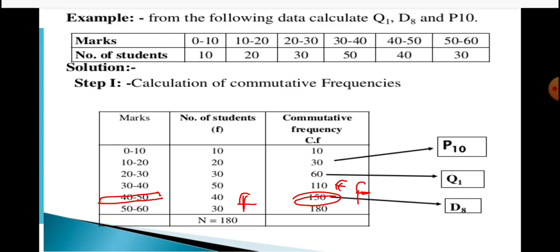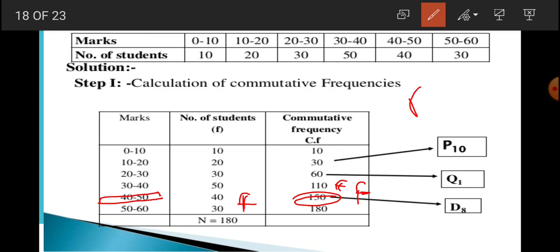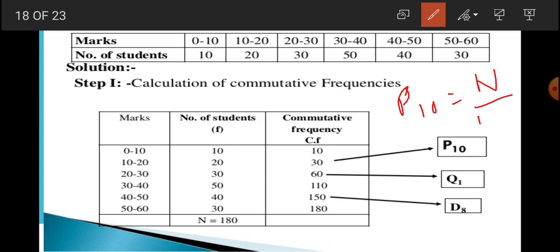Now we are to find out P10. P10 means now we need P10. So for P10, what do we have to do? Again make the formula. This is n by 100, because a percentile divides a series into 100 equal parts. Because it is the 10th percentile, it will be multiplied by 10. So 10n by 100, that is n by 10. N here is 180. 180 by 10, this is 18.